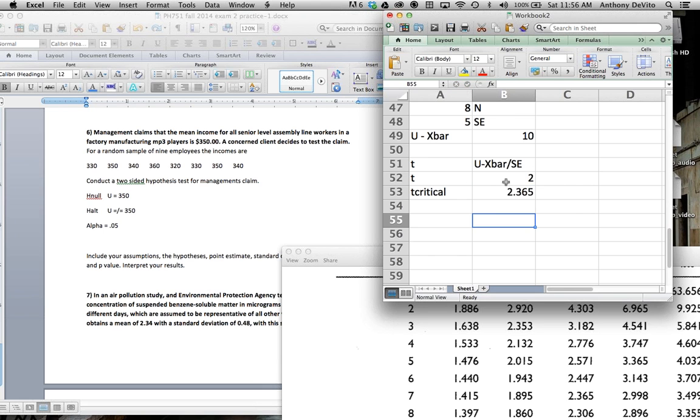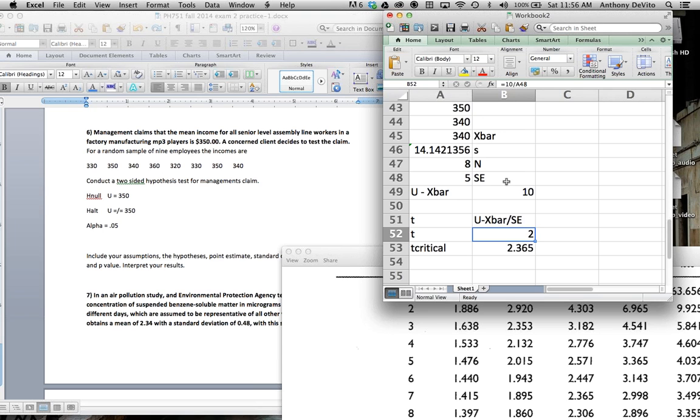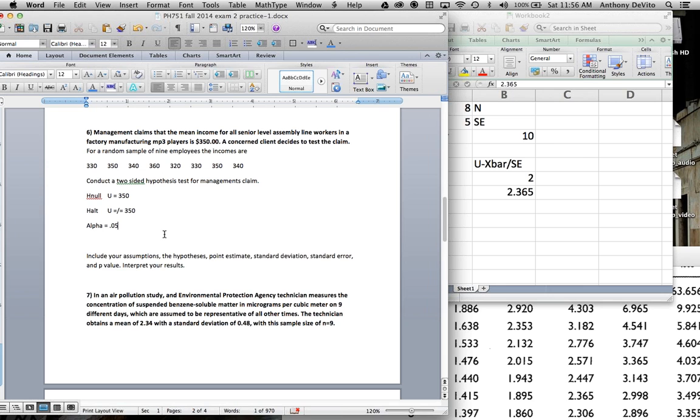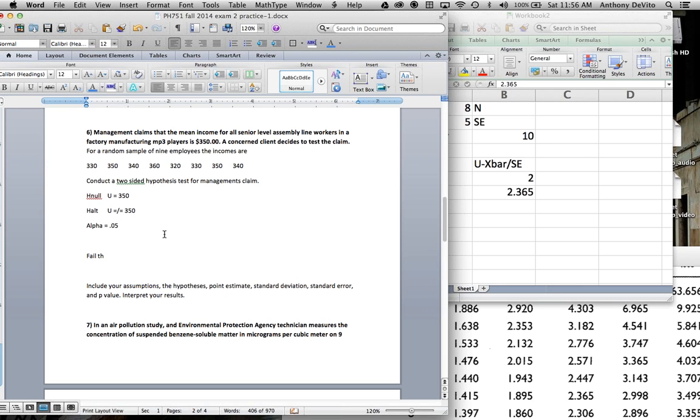Okay, so now I have to make a judgment. Does my t-score for this distribution represent a number that's bigger than the t-score I need to reject the null hypothesis? The answer to that clearly is no. So what happens here? I fail to reject the null hypothesis. Now, had the t-score been bigger, I would have rejected the null hypothesis and accepted the alternative hypothesis.